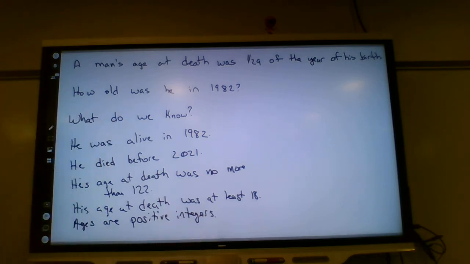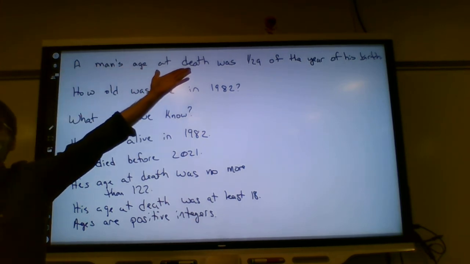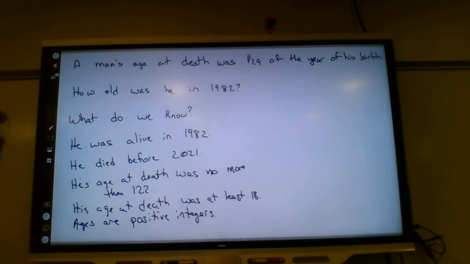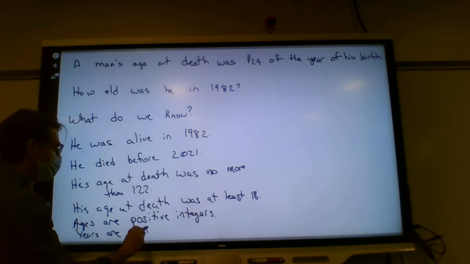So ages are positive integers. And what else? What other numbers are involved here? 1982 is a whole number. Okay, but more generally than that, there's another year involved in this, right? So years are also positive integers.